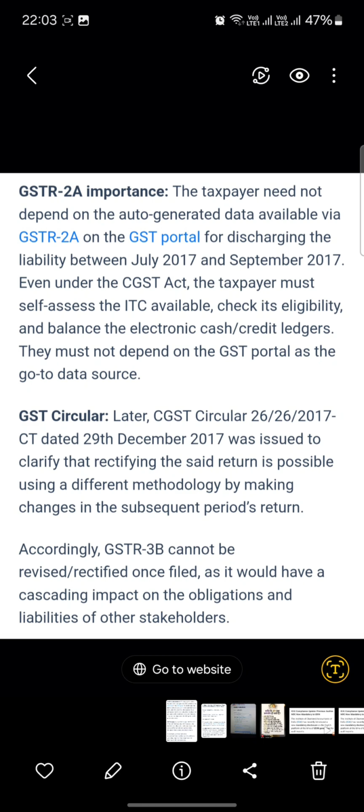As you can see, a circular 26/2017 was issued that rectifying the said return is possible using a different methodology, making changes in subsequent returns. But you have to intimate the other third party whose account is going to be affected due to the rectification you are making on GSTR 3B returns, so that he is aware of it and can make the necessary changes in their subsequent filing returns, so that their account and yours are matched in the GST portal at the time of filing GSTR 9 and 9C at the year end, 31st December of the subsequent financial year.